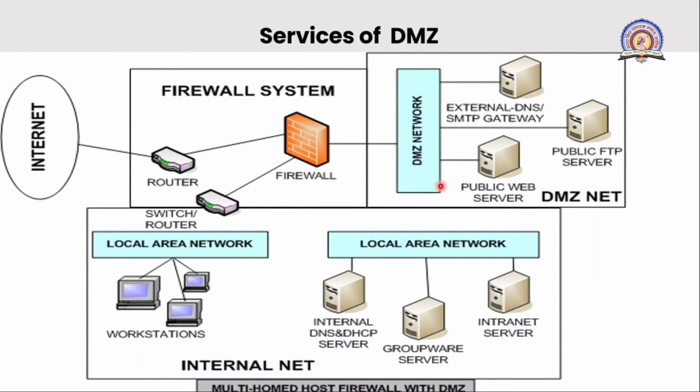If you use the DMZ, then it divides the network into two parts: the internet, and second, the internal network. Any network service that runs as a server requiring communication to an external network or the internet can be placed in this DMZ. The most common services it provides are the mail or email server, FTP server, then the web server.